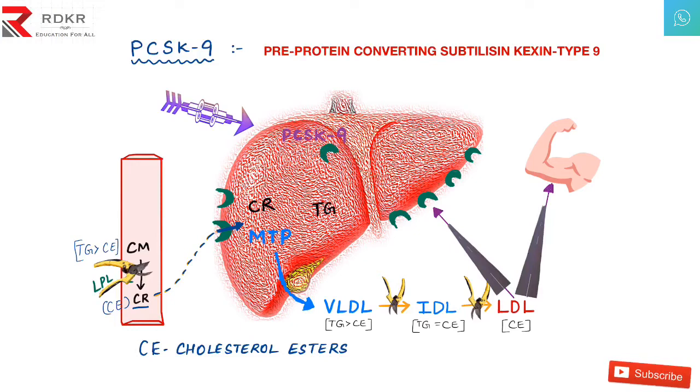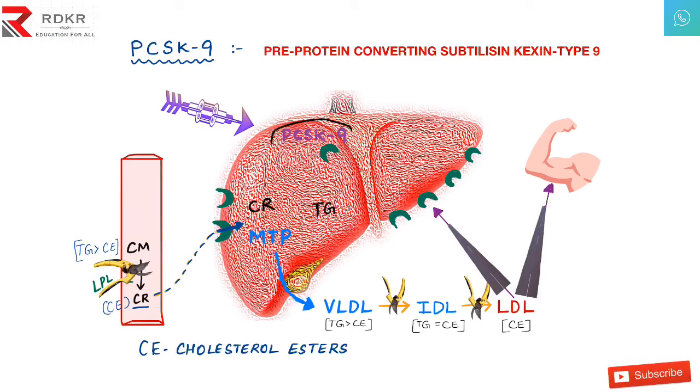Here we have one enemy which is playing inside the liver. That enemy is PCSK9. The abbreviation is pre-protein converting subtilisin kexin type 9. You need not remember all this, just remember it is a protein. What does this protein do? Even this protein is another thief. Here we have two thieves, right? So the third thief is present inside the liver. This thief takes away the receptors which are present on the surface and puts them into one box.